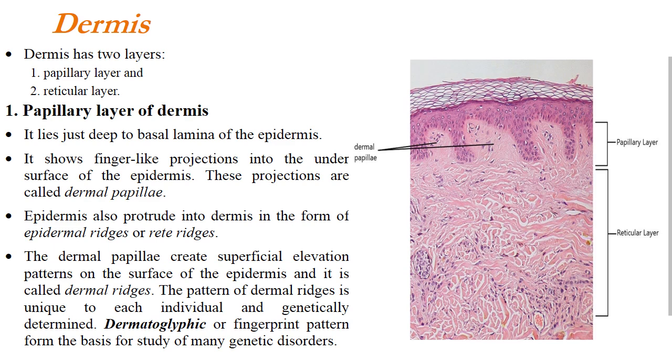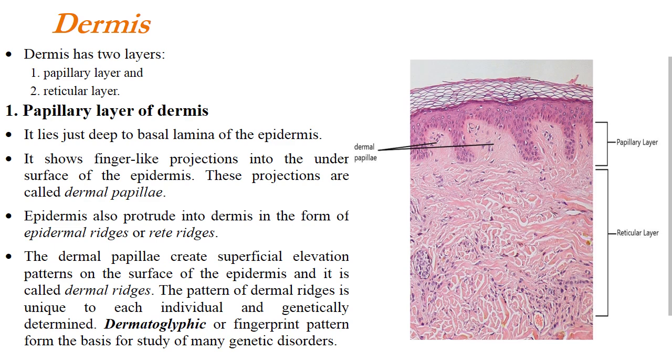Epidermis also protrudes into the dermis and it forms epidermal ridges or rete ridges. So the dermal papillae and epidermal ridges are longer in the skin where mechanical stress is more, for example, the skin of palm and sole or the dorsum of the hand. Here we can see the dermal papillae and epidermal ridges are more pronounced. The dermal papillae create a superficial elevation pattern on the surface of epidermis, and it is known as dermal ridges.